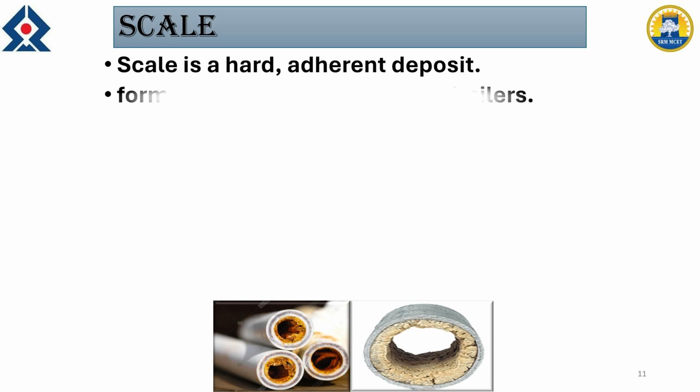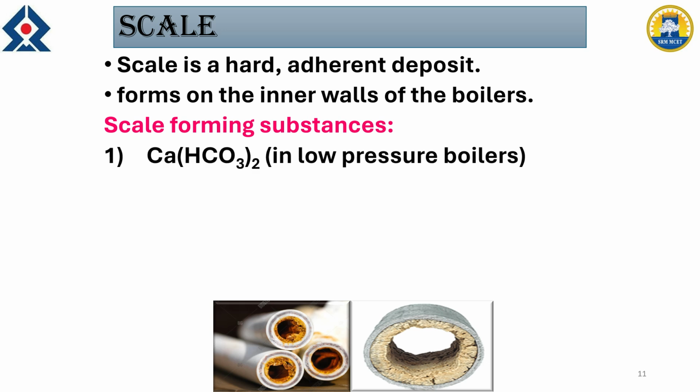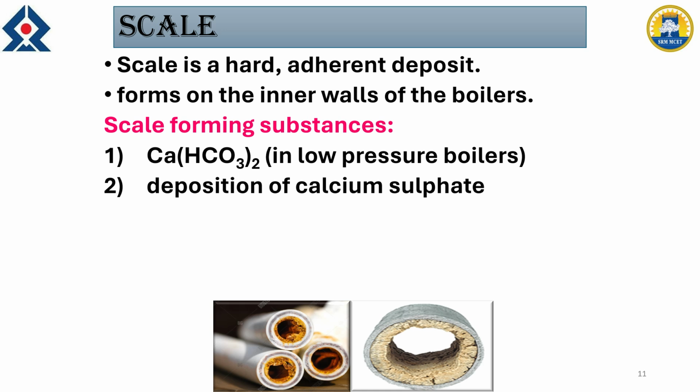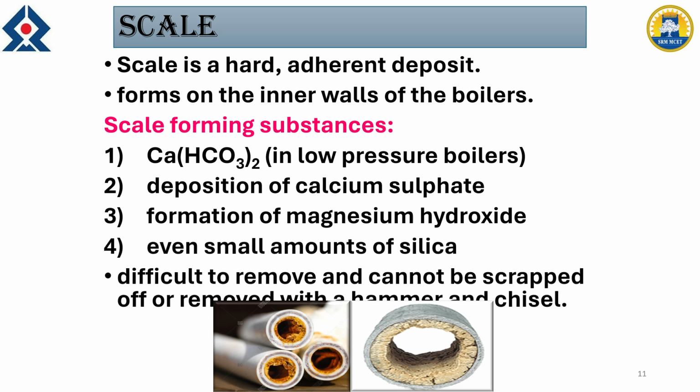So as I mentioned, scale is defined as hard adherent deposits which are formed on the inner walls of the boiler. So most specifically we are talking about the boiler. The responsible salts are mostly calcium bicarbonate in low pressure boilers, and then calcium sulfate, magnesium hydroxide, and silica. These are also responsible for the formation of scale.